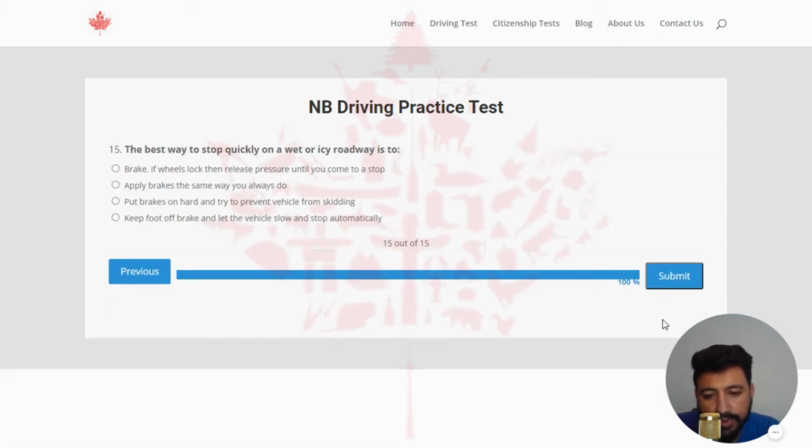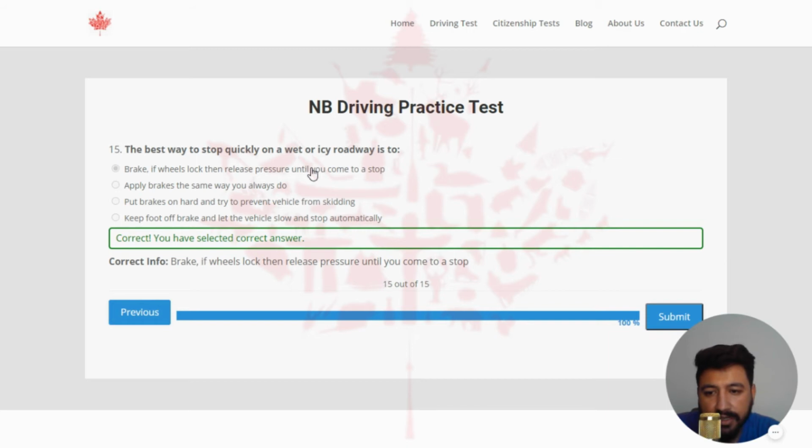Next. The last question of quiz number 6 is, the best way to stop quickly on a wet or icy roadway is to. The right answer is brake. If wheels lock, then release pressure until you come to a stop. So I'm going to select the first one. This should be the right one.